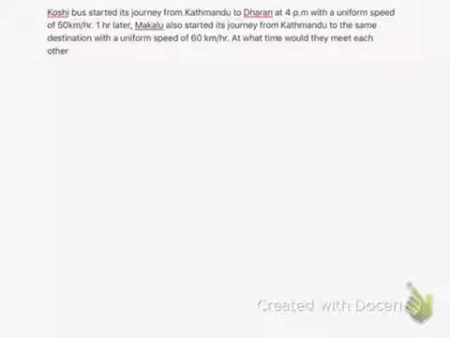Hello, let's try to solve another question from a simultaneous equation. The question says Kosi bus, it's the name of a bus. So Kosi bus started its journey from Kathmandu to Dharan at 4 p.m. with a uniform speed of 50 km per hour.